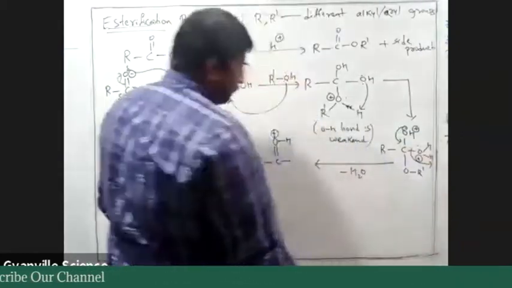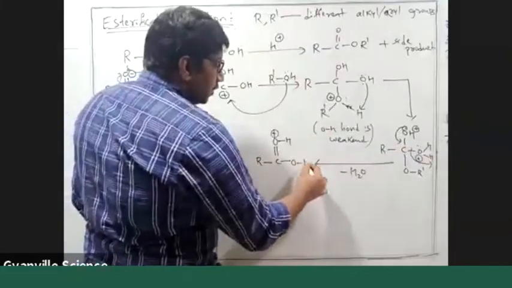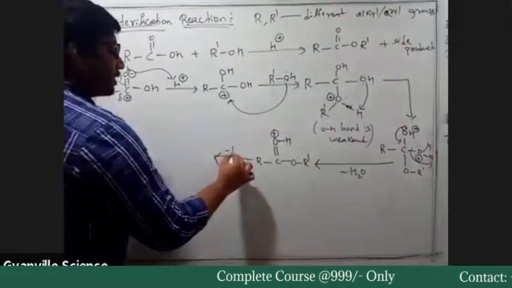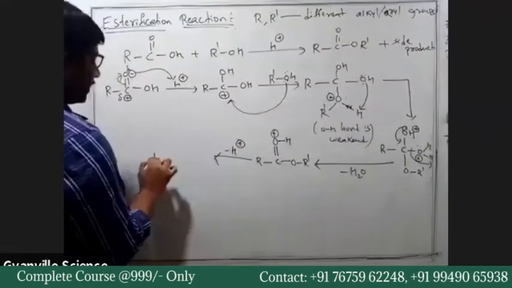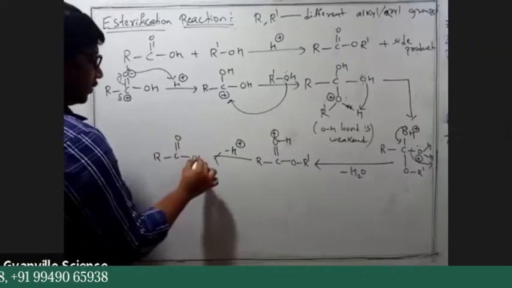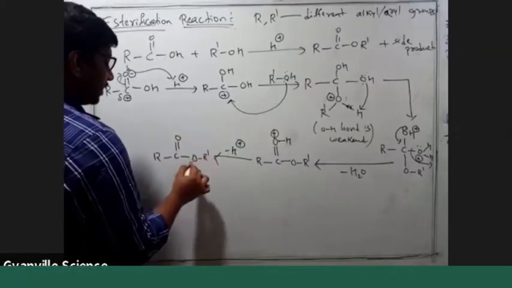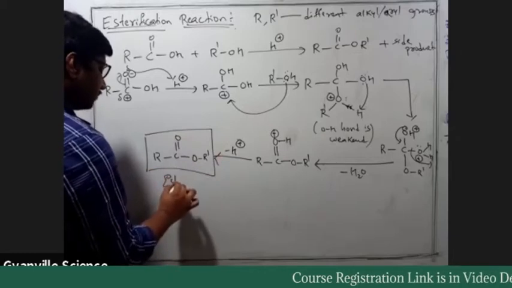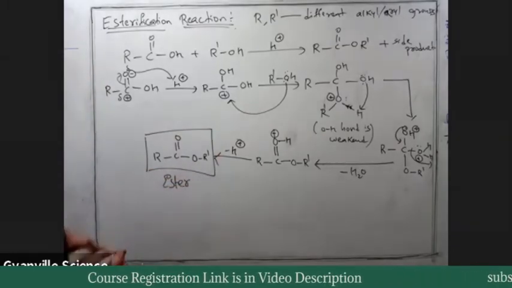This H2O left, so we have OR dash. It will give the loss of H plus, and it will give RC double bond OR dash. This is our ester.